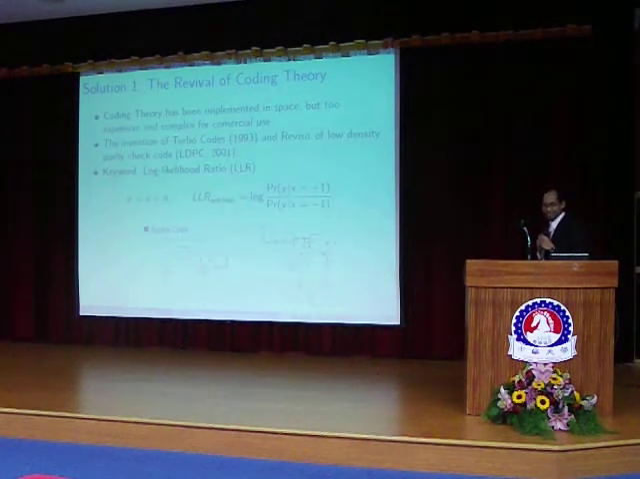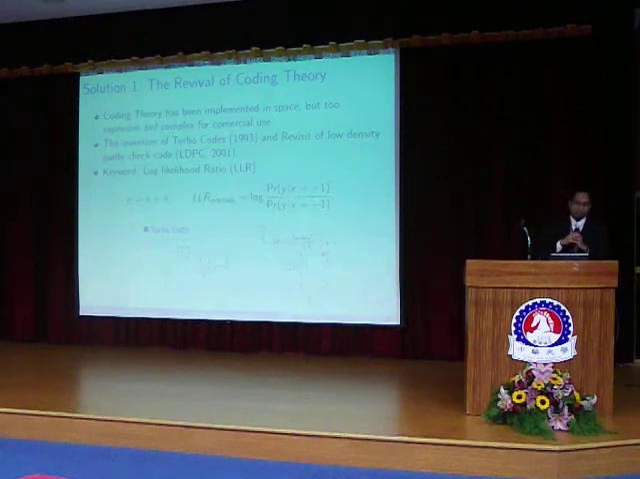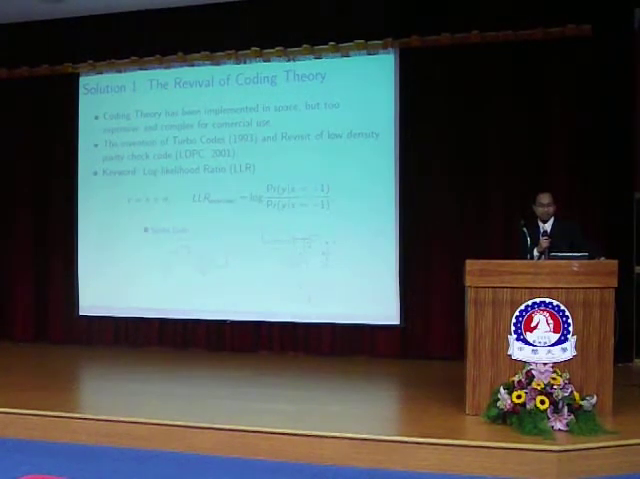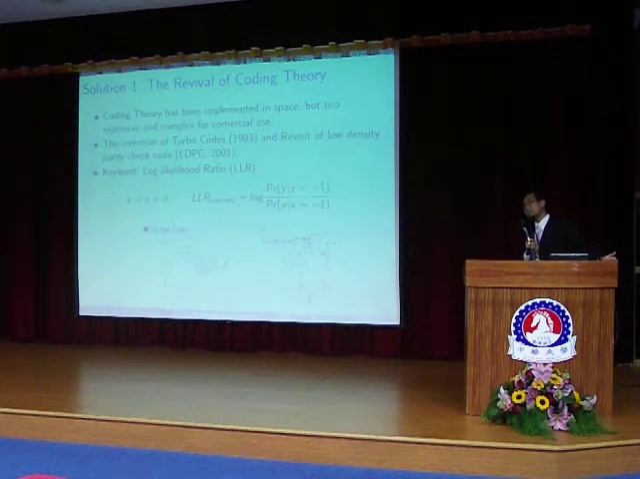Okay, so next, this is solution number 1, the revival of coding theory. Coding theory has been implemented in space, but it is too expensive and complex. And then the scientists complained that if the communication is applicable only in space, we are humans on Earth. How can we use communication, or how can we use